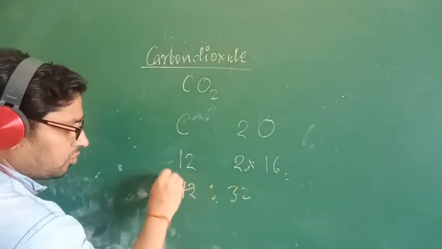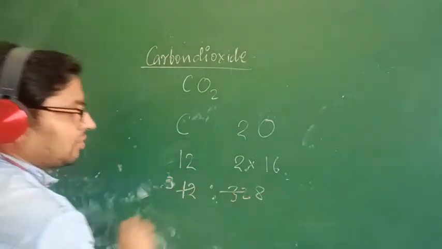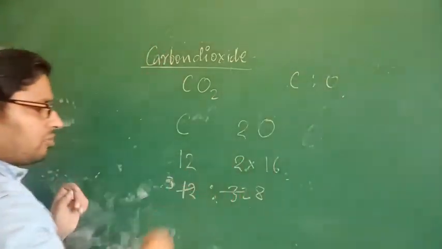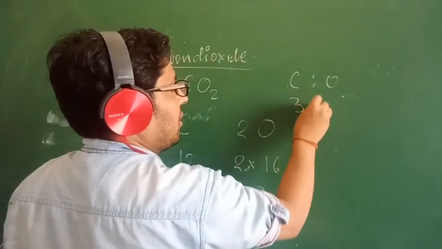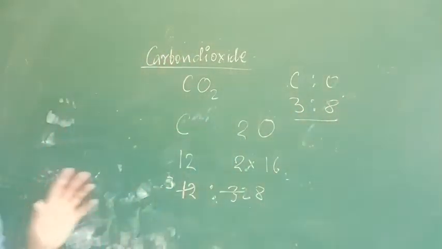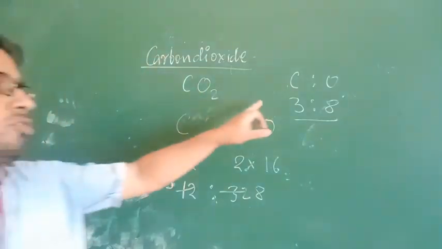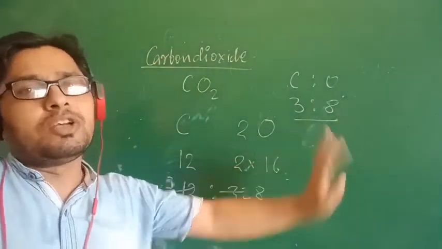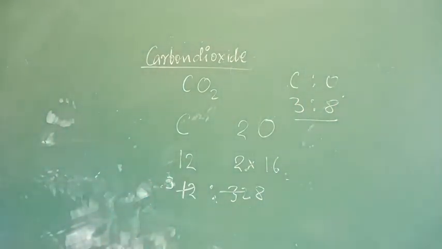12:32. 4 3s are 12, 4 8s are 32. That means the ratio of carbon and oxygen in carbon dioxide is what? 3:8. So whenever the carbon dioxide molecule forms, the carbon and oxygen are combined in a fixed ratio of 3:8. So that is the compounds.